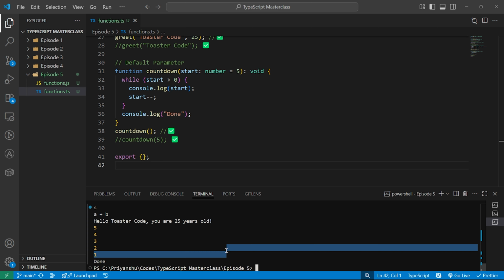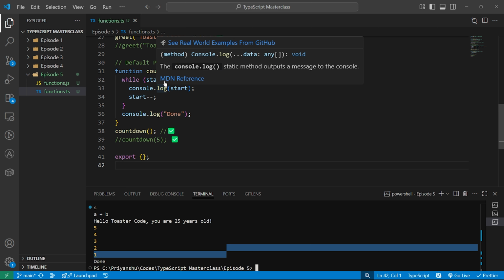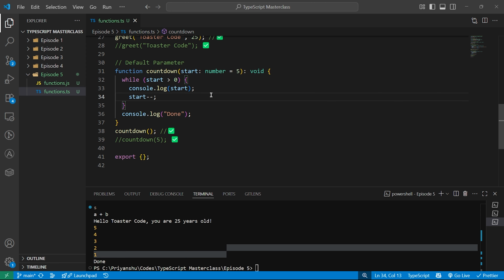Default parameters basically remove the need to check for undefined, because if I do not add a default value and I run this, it will give me undefined, because I'm working on start without checking whether the value is present or not. This is what happens if you forget to add any value to a variable and you are using it, it will give you undefined. Okay, hope you know the difference between undefined, not defined, and null. If you don't know the difference, check out my JavaScript playlist.